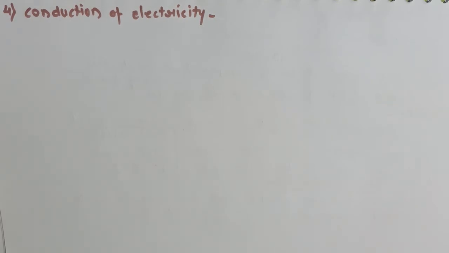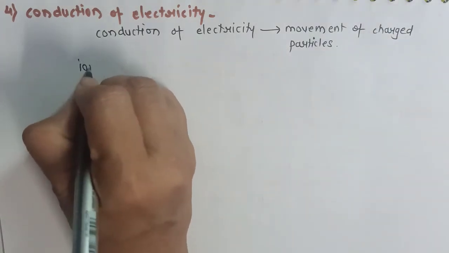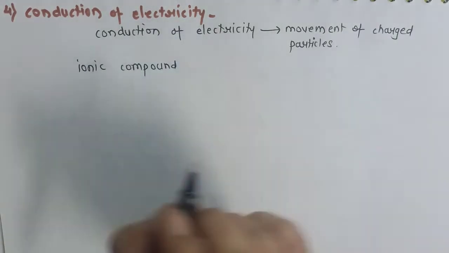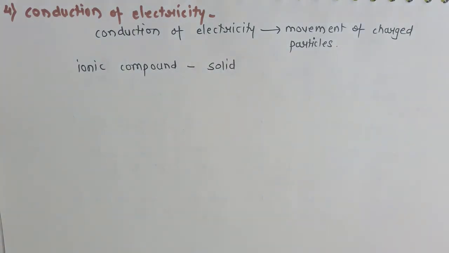Now before I give the explanation of this topic, I would like to ask you one question. When can any substance conduct electricity? A substance will be able to conduct electricity only when there is a movement of charged particles. So ionic compounds, are they good conductors of electricity or are they insulators? Because we know ionic compounds contain charges. They contain charges, that is okay. But if they are present in solid state, will they conduct electricity?